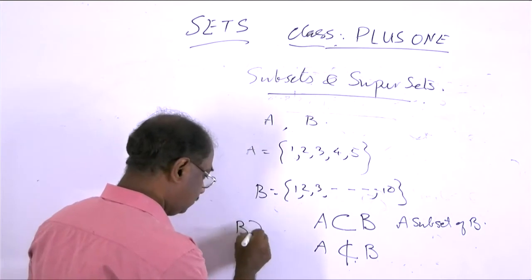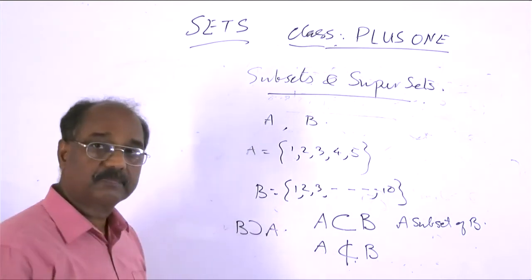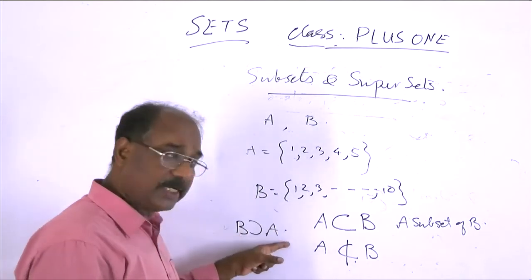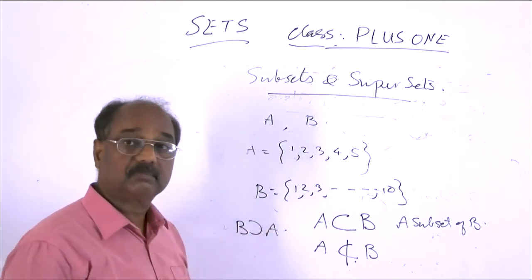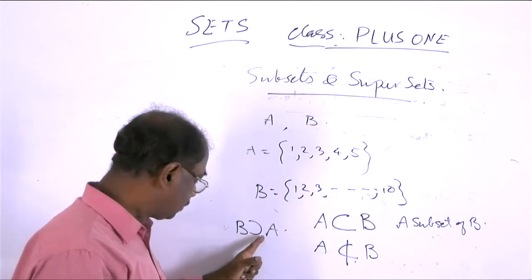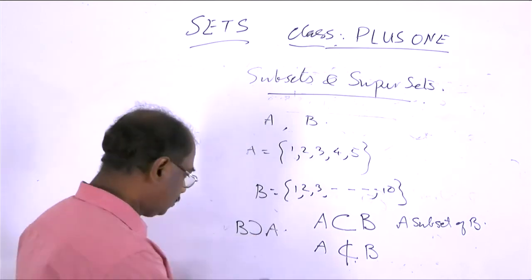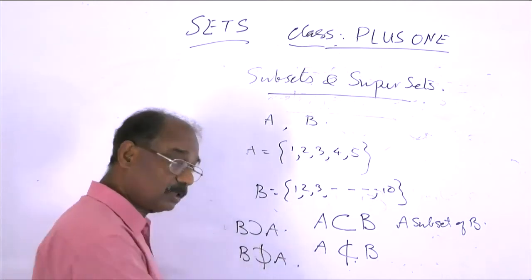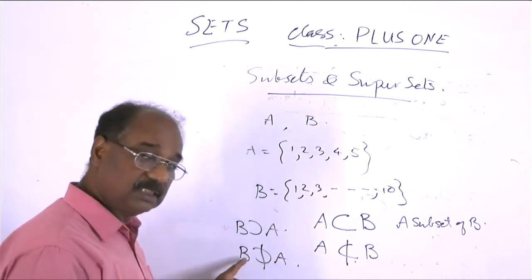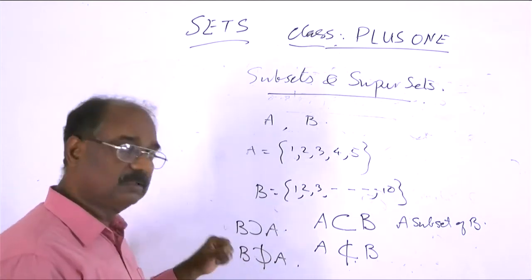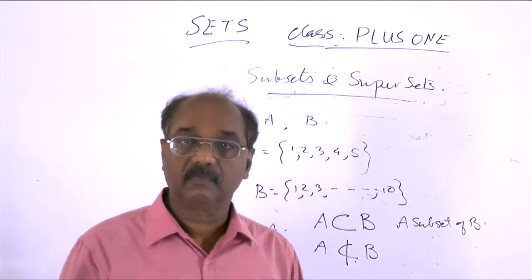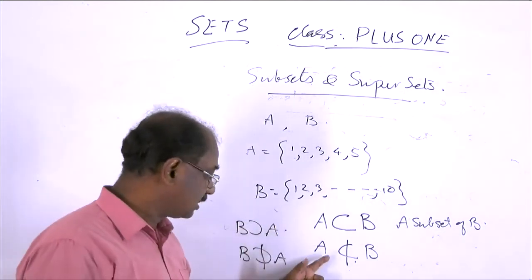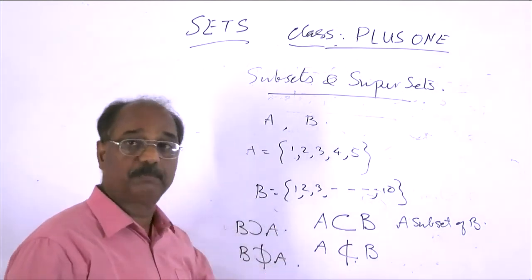B superset of A, or we can read from left to right, B superset of A. So this, B not a superset of A, means A not a subset of B. So in this way, we can write the subsets and the supersets in symbolic form.